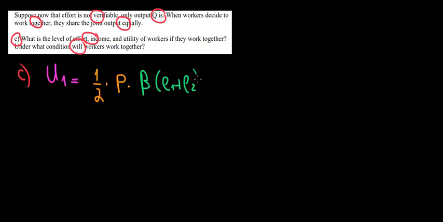Let's see what the utility function would look like. We will have the utility of one guy, let's call that U1, which is going to be his wage, and we know that his income is going to be half of the output that they produce. That's going to be 1/2 times the price times the quantity that they produce as a team. And we know that the quantity that they produce as a team is beta times (E1 plus E2). Now we only care about this guy, right? The guy cares about himself only, so he'll take into account just his cost of effort, 1/2 theta E1 to the power of 2.